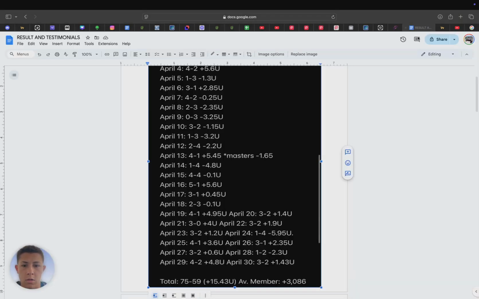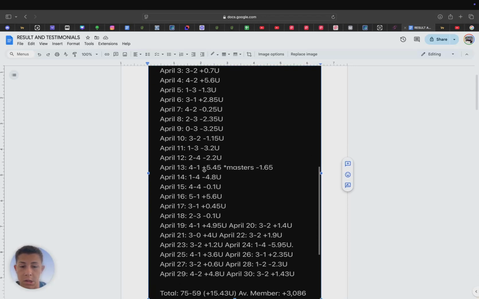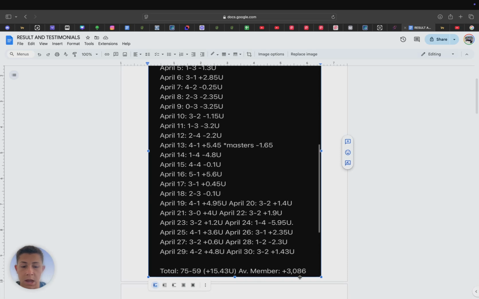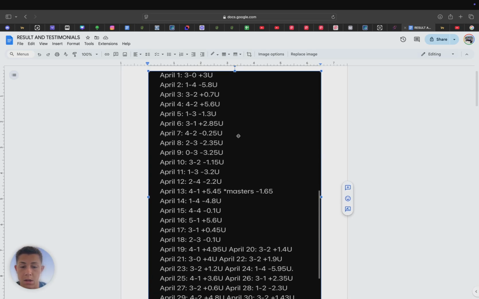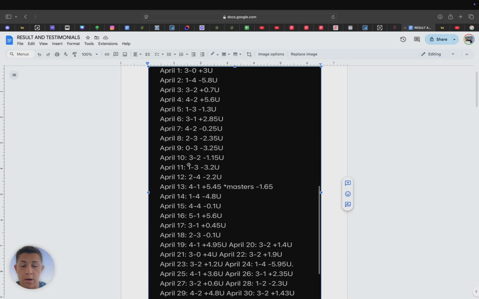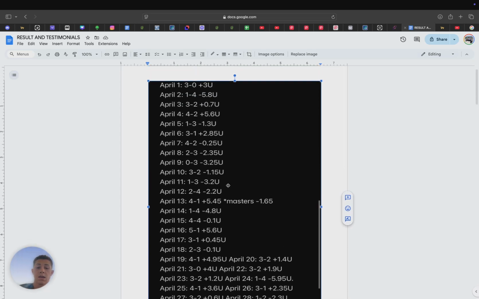I want to go back to the 15 units that I'm talking about, where we're getting that. So this is the full results from the AI for the entire month of April. As you can see, 15 units gained, $3,000 profit for the average member with a $200 unit size. As you can see, every single day tracked, every winning day, every losing day. Now, if you want to get access to all of these picks every single day directly from the machine learning AI, go get funded yourself.